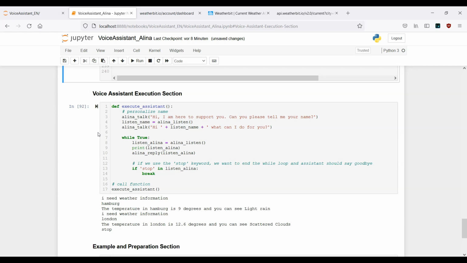Okay, so as you can see here, this is how this can be designed. This was a little bit interactive. And if you have any kind of question, as always, let me know. Okay, this is it for now regarding the weather information with our voice assistant. And in the next section, we are going to ask our assistant the distance between two different cities. So this is part of the next section. For now, I will leave it like this.